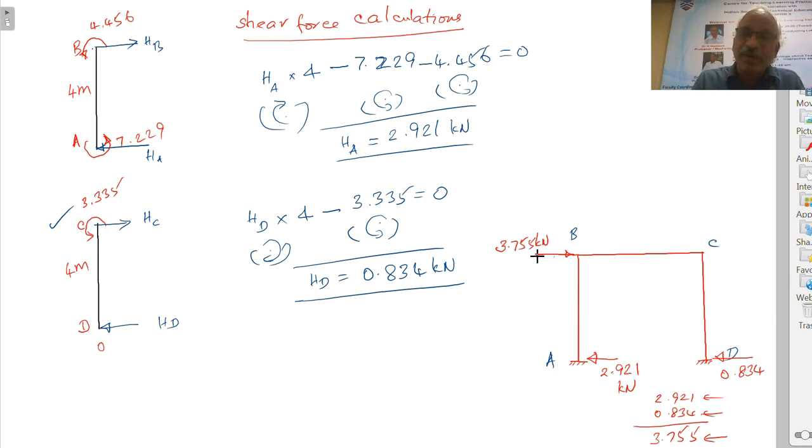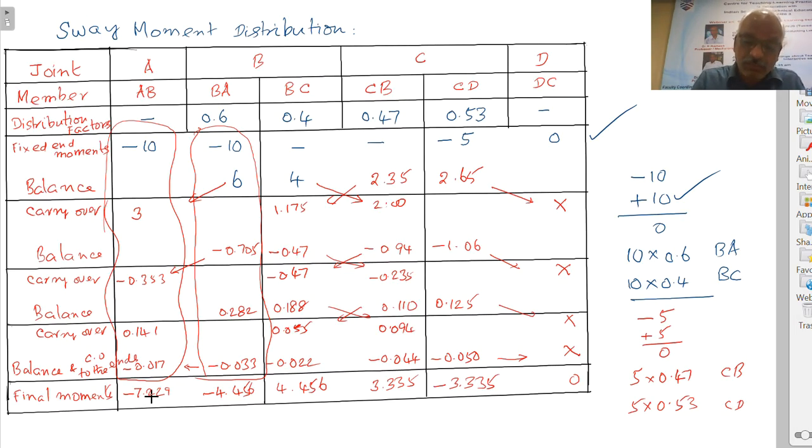If minus 10, minus 10, minus 5 are the moments applied, it is due to this force. Or when the sway force is 3.755, then these are the moments causing that.